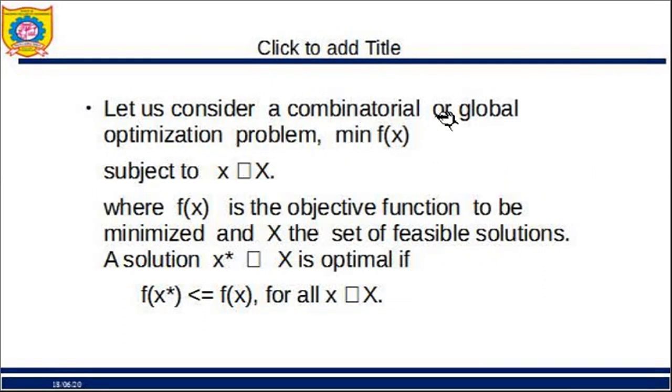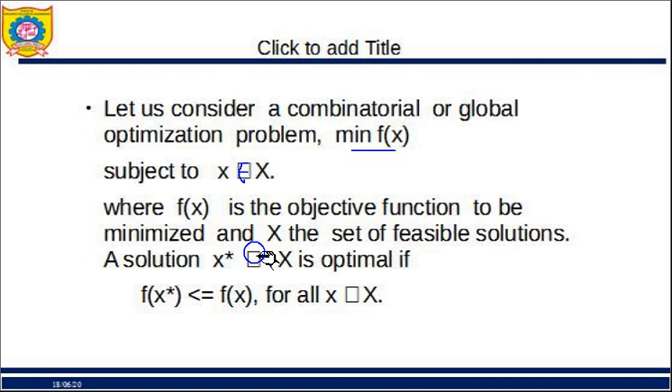So let us consider a combinatorial problem. Here I am trying to explain to you mathematically what an optimization problem is. So what is my aim? I want to find the minimum of f of x such that this x belongs to capital X, where f of x is the objective function that I want to minimize, and capital X is the set of feasible solutions in my search space.